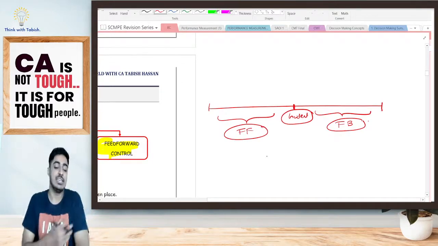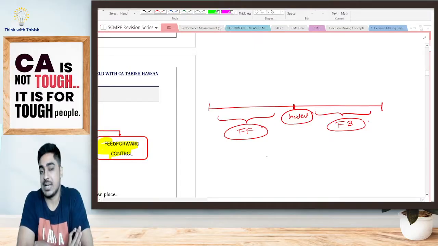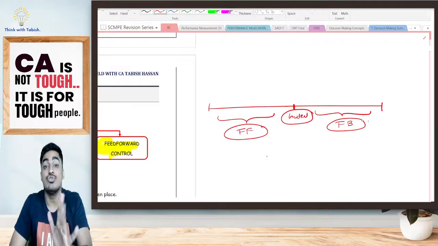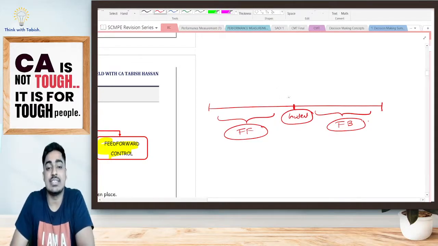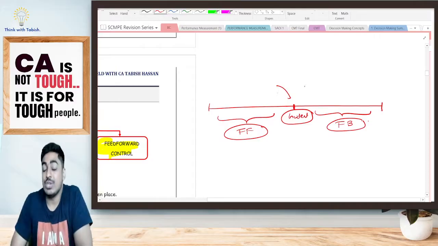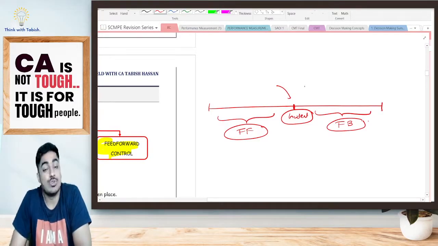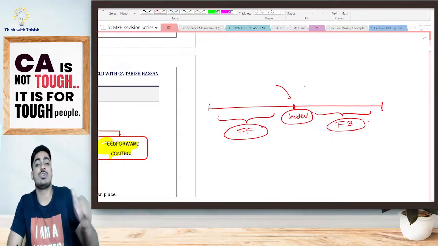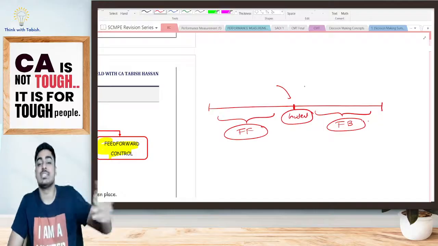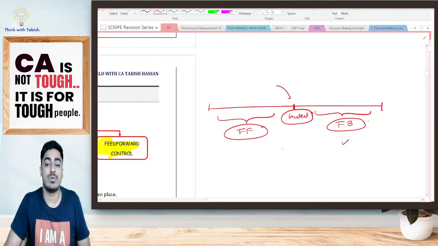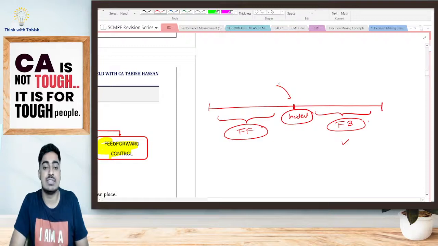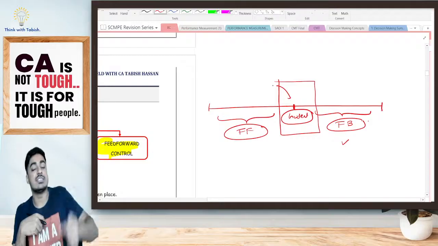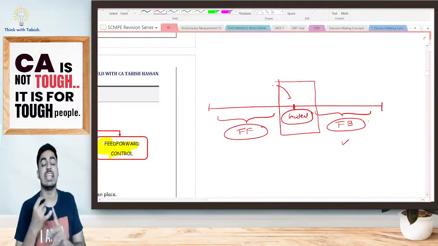Now, let us try understanding using a real life example. First example, CA exams. You've given your CA exams. You failed. Assume, okay, the incident has happened. Now you analyze why it happened. You got to know you were not serious, you were using mobile excessively. So what do you do? You switch from your smartphone to your normal phone. You become more disciplined. What is it? It is feedback control. Once the incident has taken place, you take corrective actions to ensure that the mistake does not get repeated. That is my feedback control.